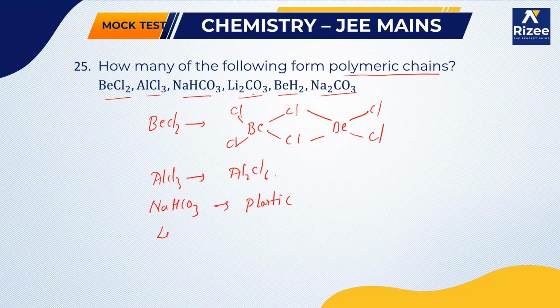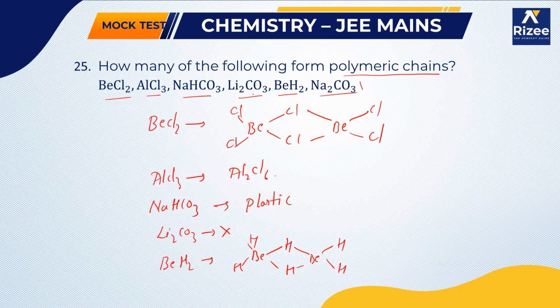Li2CO3 will not form any polymeric chain. BeH2 can also form a polymeric chain like BeCl2. And Na2CO3 will not form. So totally BeCl2, AlCl3, NaHCO3 and BeH2 will form the polymeric chains. So our answer is the fourth one.